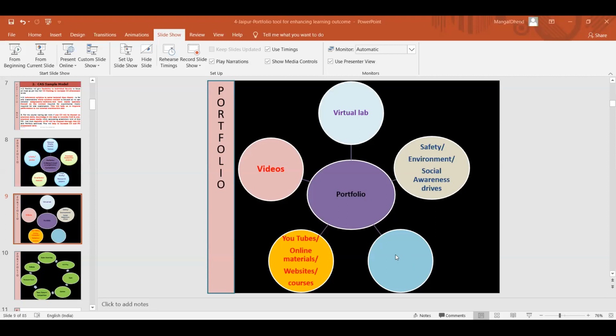Can you fill up this gap? What can be a portfolio in the latest COVID era? Videos, virtual lab, or any other considering program outcomes? You might be knowing because that is universal. Washington Accord is adopted by many countries.